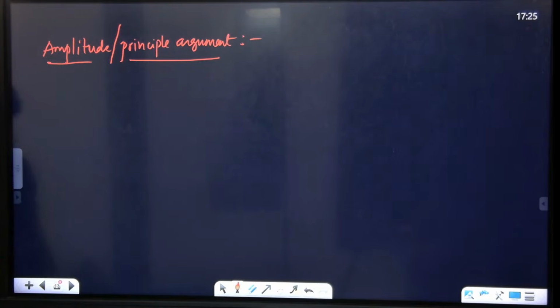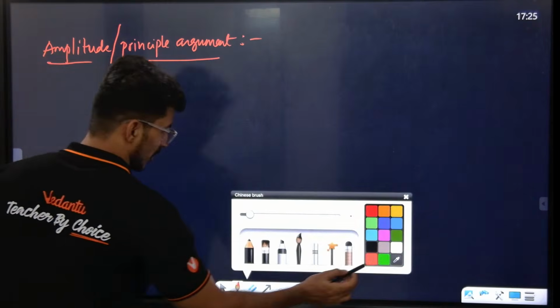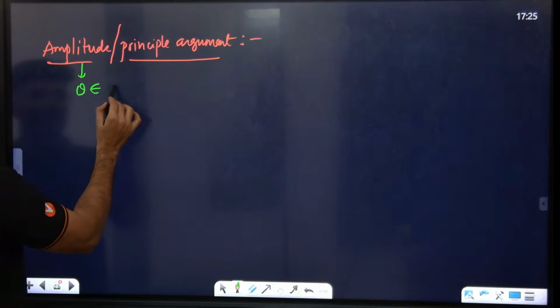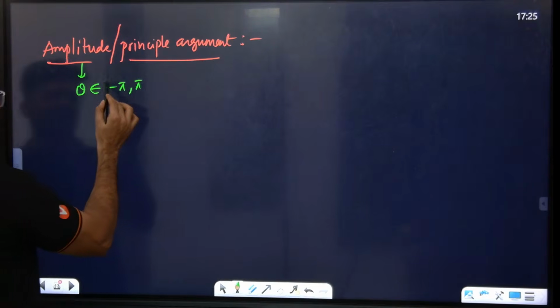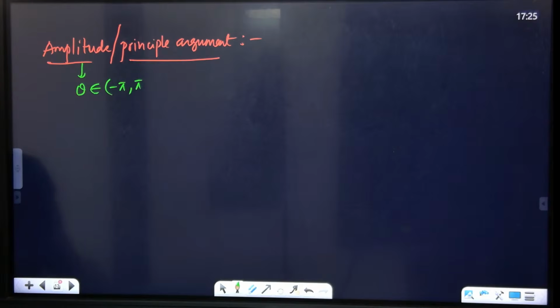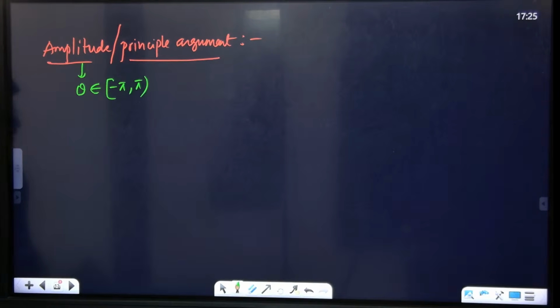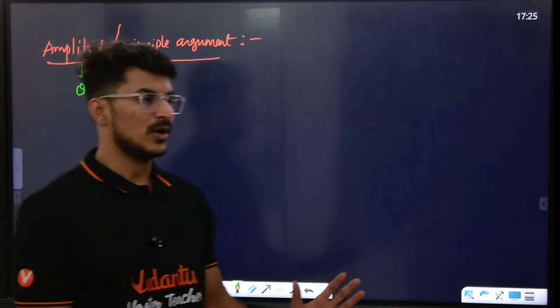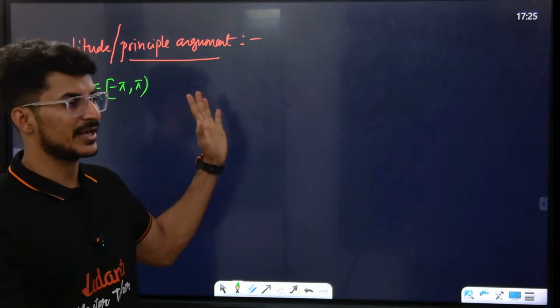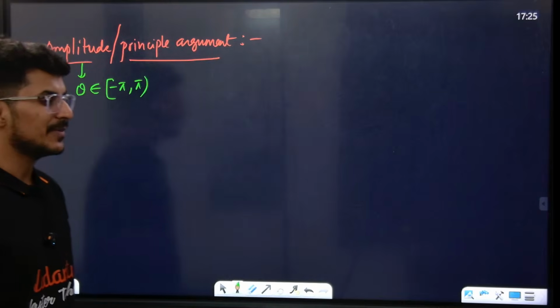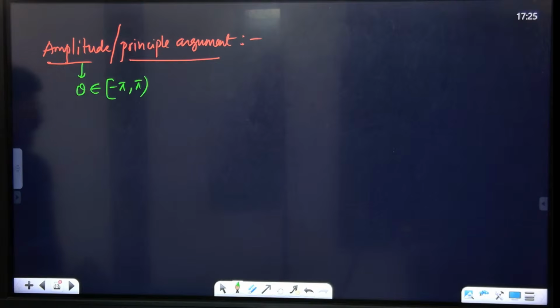Sir, how do you find this out? Basically here, amplitude or principal argument, we denote with theta. This should lie from minus pi to pi. Minus pi is included, pi is not included. This is your range. Our theta answer will always lie between minus pi and pi. Yes or no? Wait, both are the same, I'll tell you, wait.